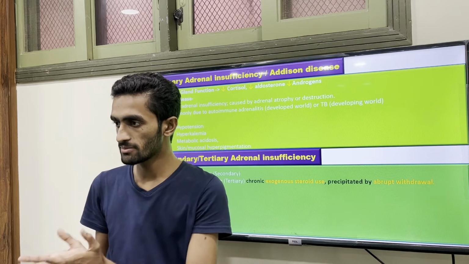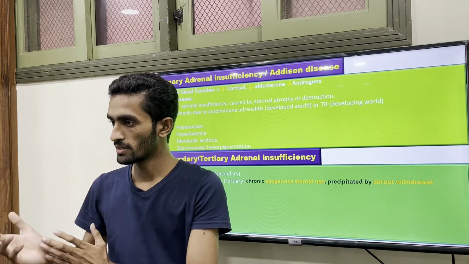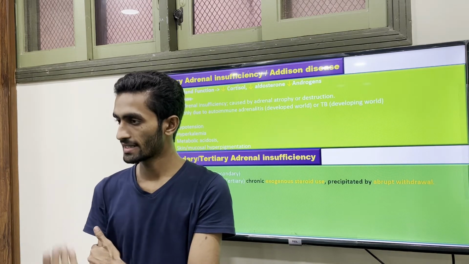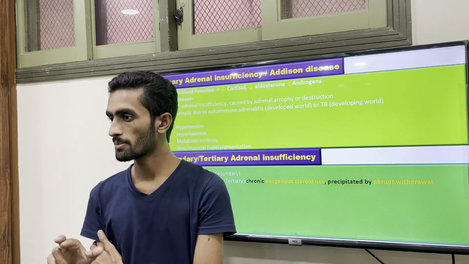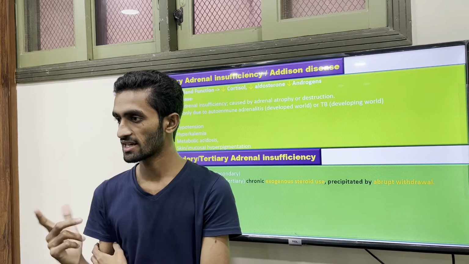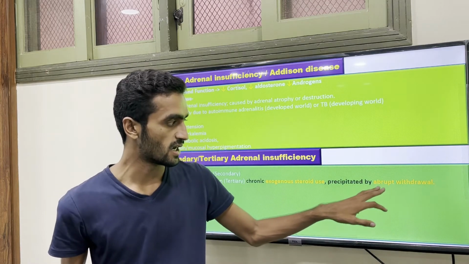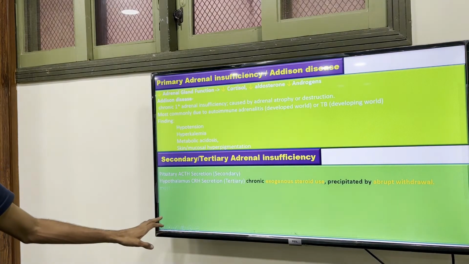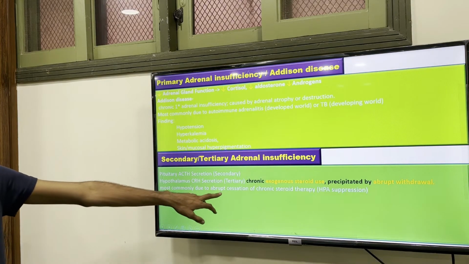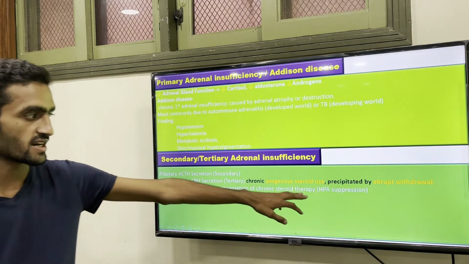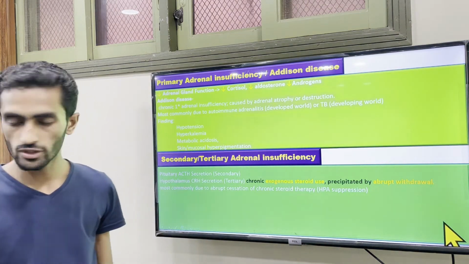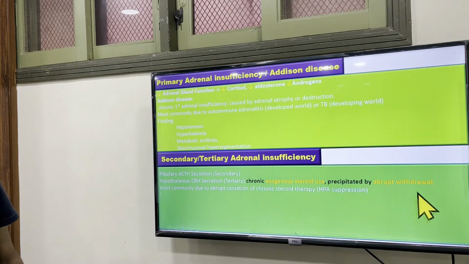So in these patients, due to low ACTH there is low secretion of cortisol. So there may be a problem with exogenous steroid use and abrupt withdrawal. Most commonly it is due to abrupt cessation of chronic steroid therapy. When they stop this, HPA suppression and secondary insufficiency can occur.